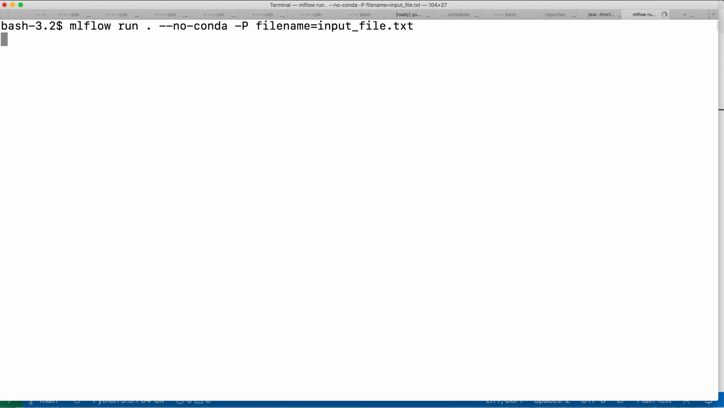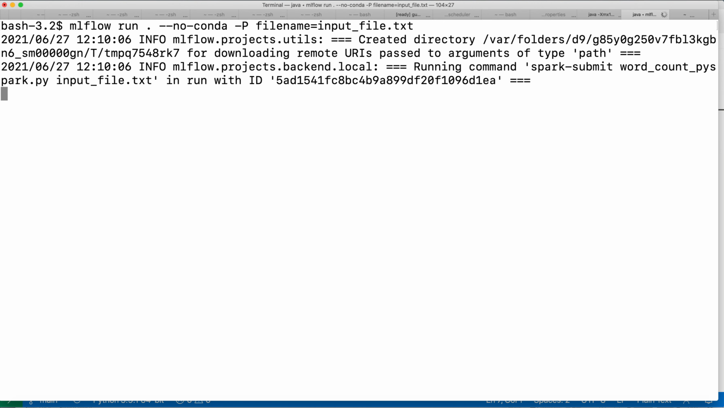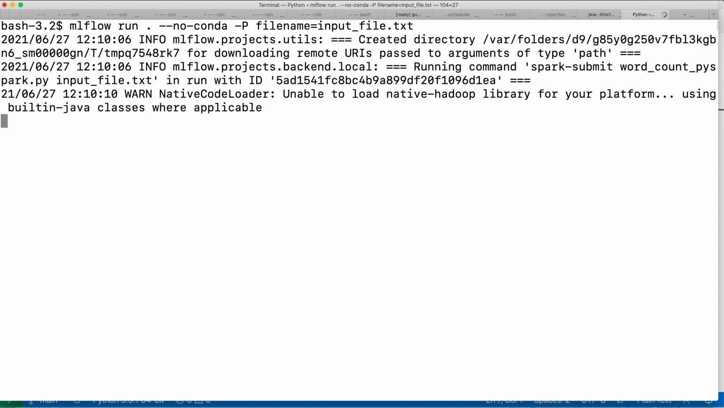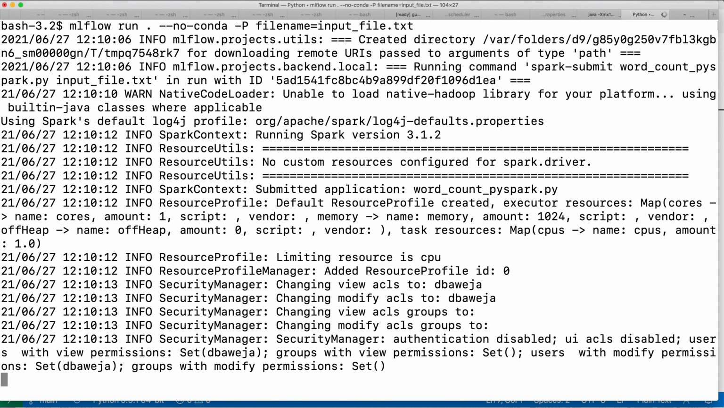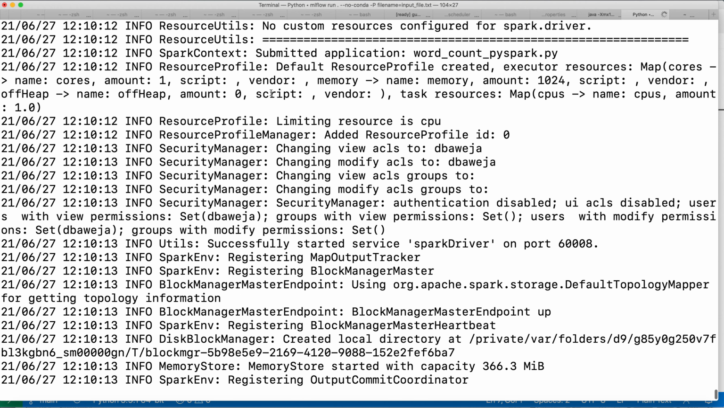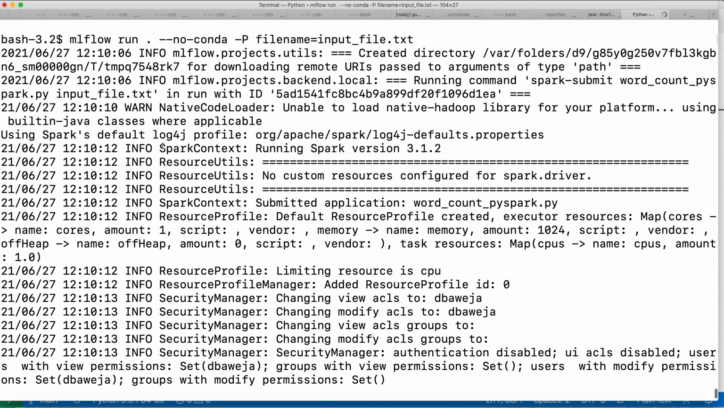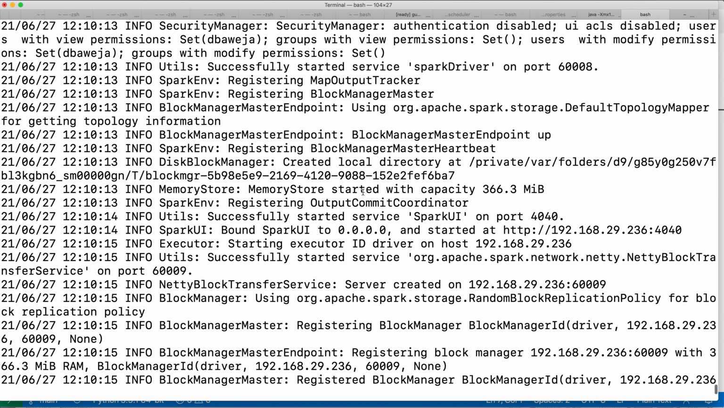If I try to run this, it will internally identify what my execution environment is. So it is my local system without conda. It will try to submit the command which you have defined. So it has submitted the command, which is the spark submit command. You can see here my Spark context is getting created, running Spark version 3.1.2. So Spark is already configured on my local. In order to run this project, you need to have this setup on your local.